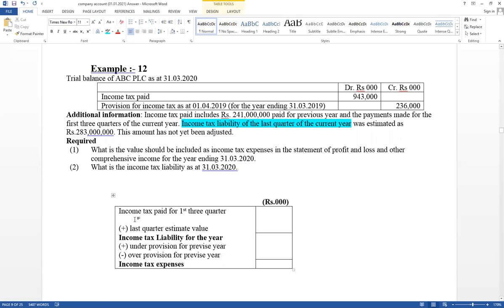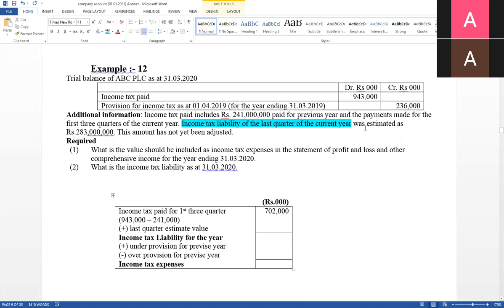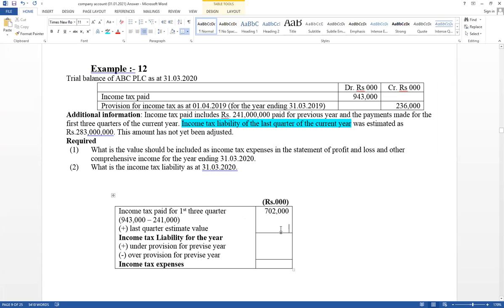Therefore, the first 3 quarter paid amount can be recognized. Total paid amount equals 943,000. From that value, 241,000 should be deducted. 943,000 minus 241, therefore 702,000. This is the first 3 quarter paid amounts. And this year's last quarter estimate value is also given: 283,000.